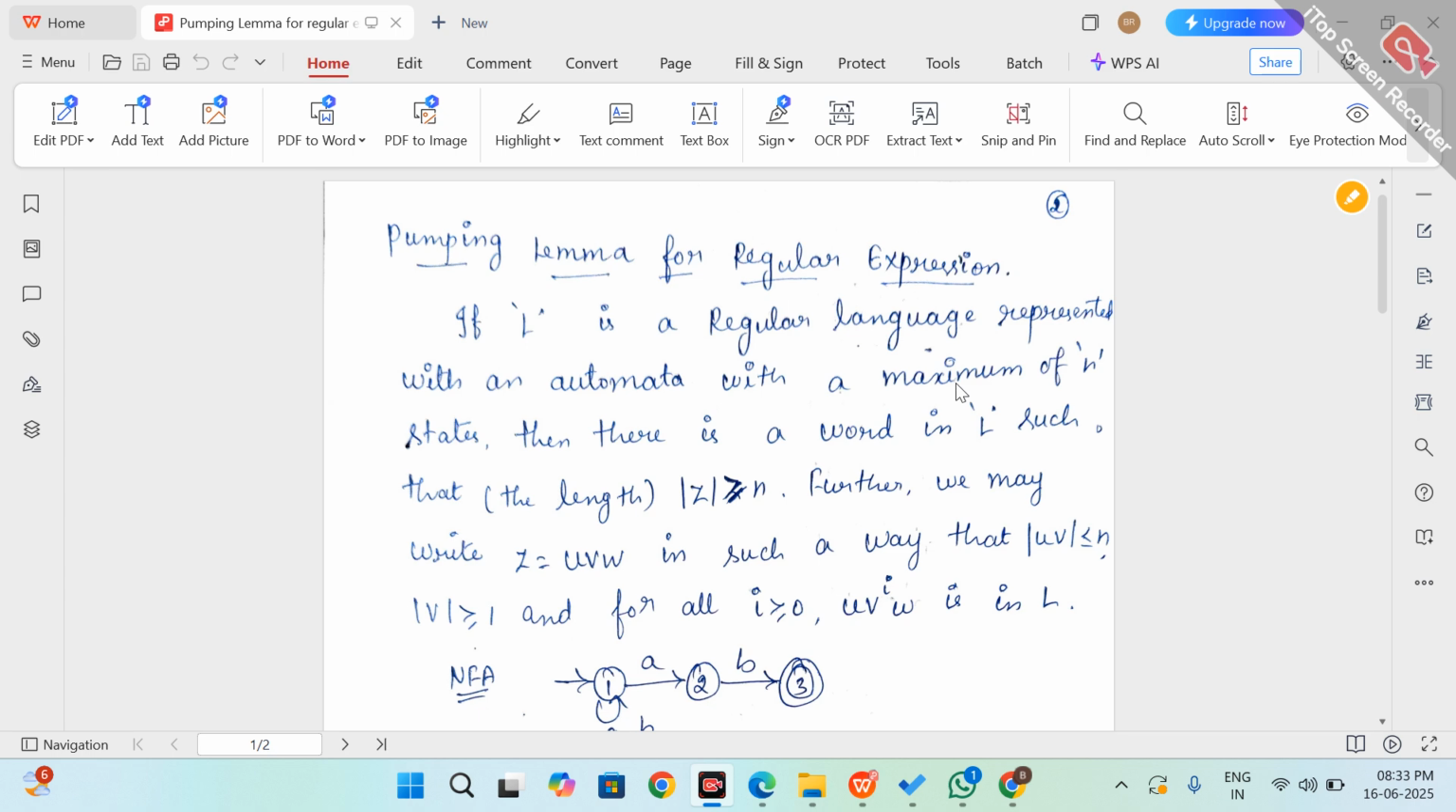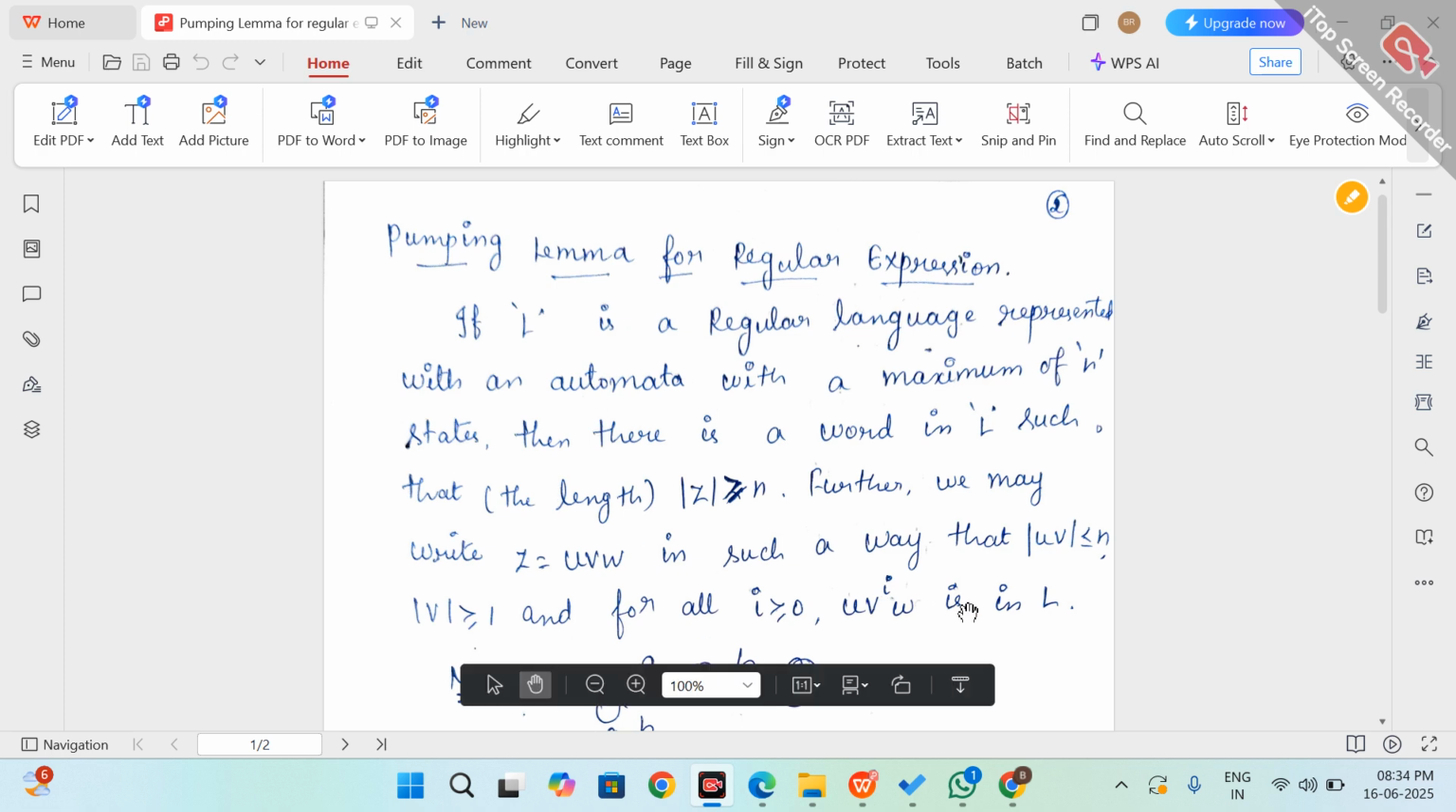So here in this definition, if L is a regular language in an automaton, we have to mention the number of states. The maximum number of states is n. In a language, it is possible to write many strings. Here the word is nothing but the string. So there is a word in L, a string in L, and the length of the string is greater than or equal to the number of states.